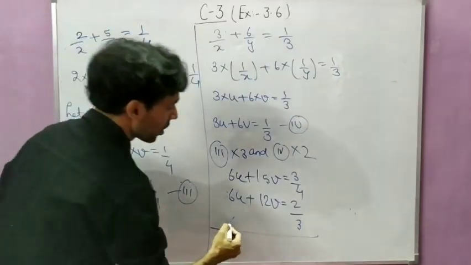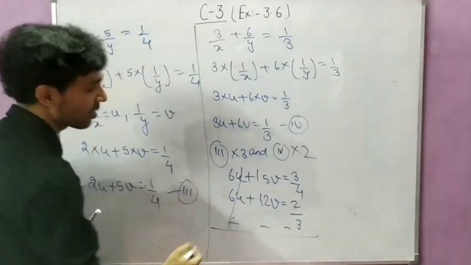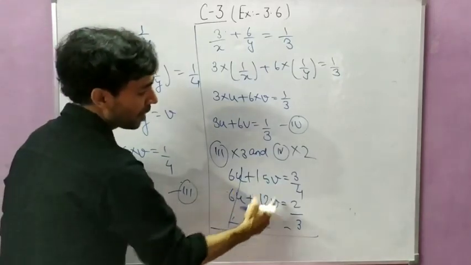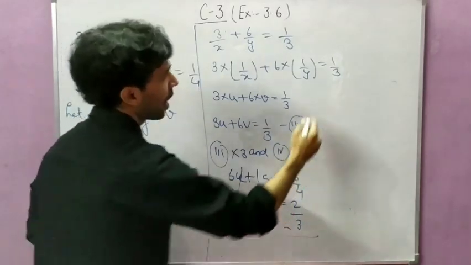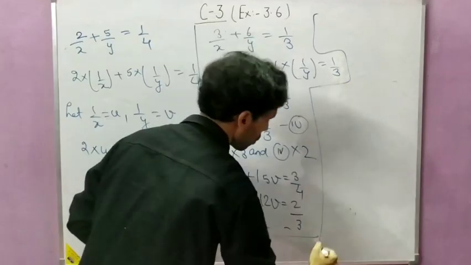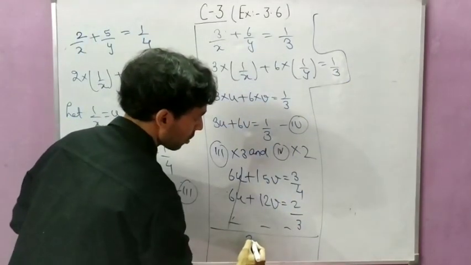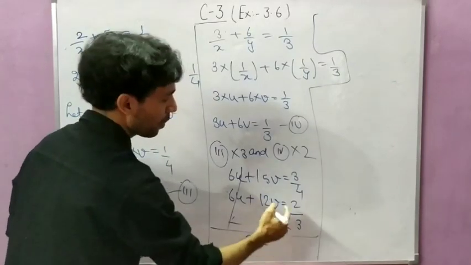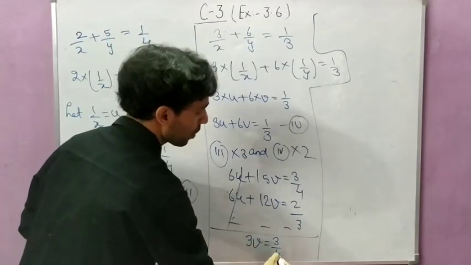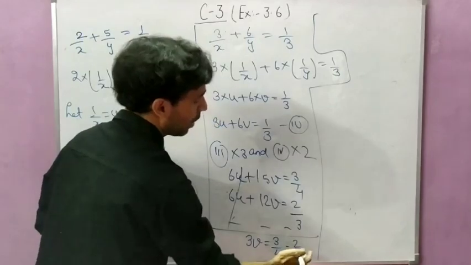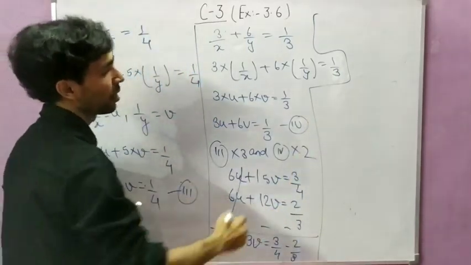So the 6u terms cancel. Now 15v minus 12v will become 3v, and this will be 3 by 4 minus 2 by 3. I am solving here because space is not there.